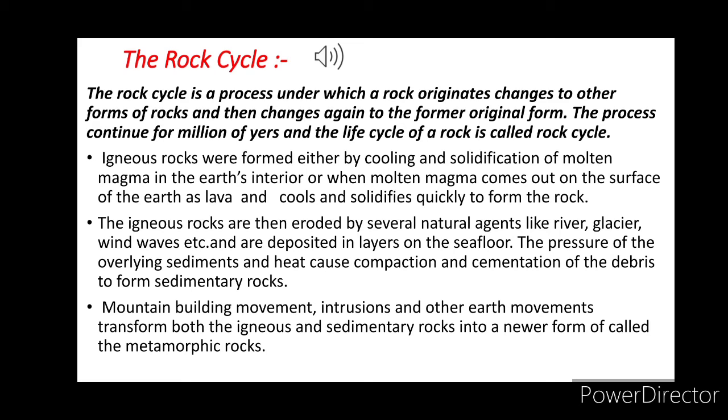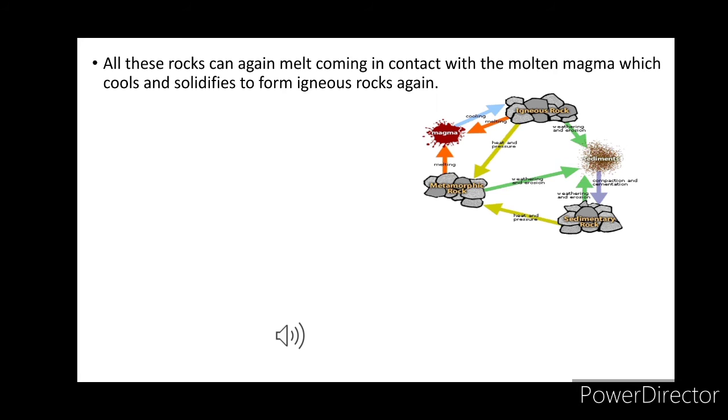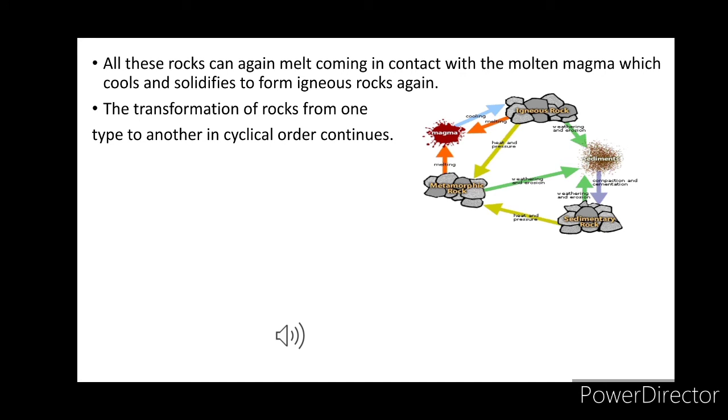And then after that, all the rocks can again melt, coming into contact with the molten magma, which cools and solidifies to form igneous rock again.